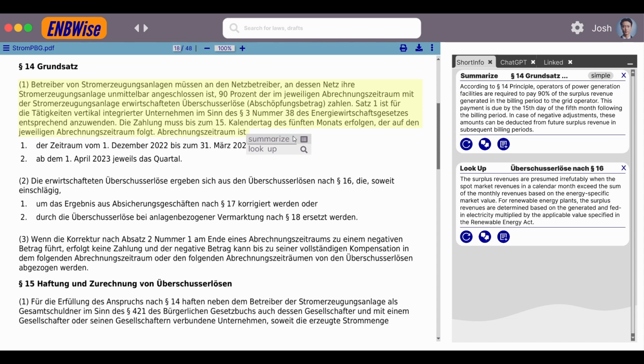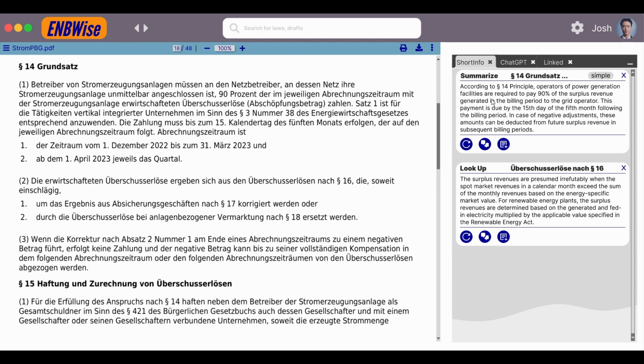If you want to get a quick, simple to understand summary, you click on summarize. After you have clicked, you can see in the short information on the right side of the page the summary of the part that was highlighted.